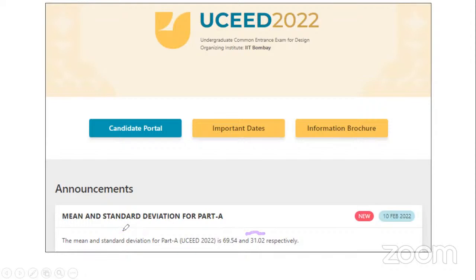So basically, what is the use of all these things? What is the point? Why are we getting such kind of an update? There is no notification, and there's no particular PDF document that Uceed has shared for this, right? So we will look at all of this. Basically, mean and standard deviation is used to calculate the qualifying marks, or what in average terms we call the cutoffs. So we can calculate the cutoffs with respect to this.